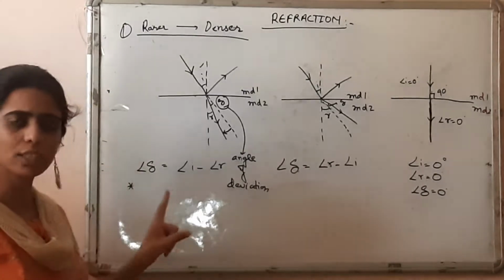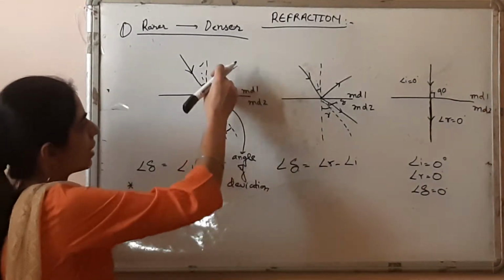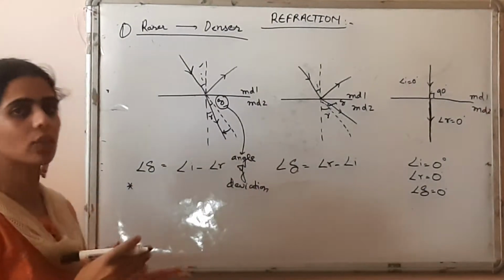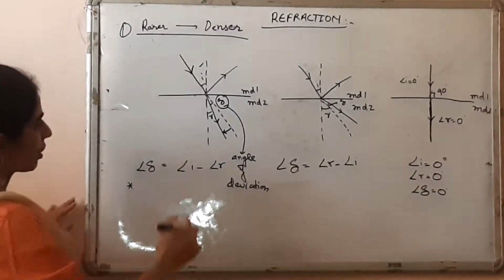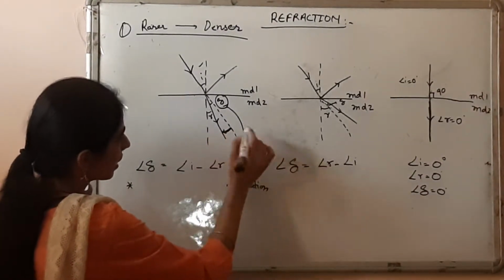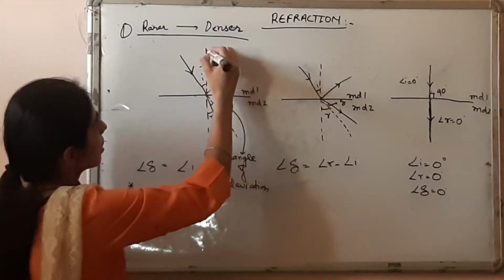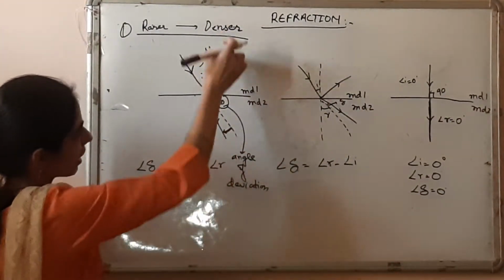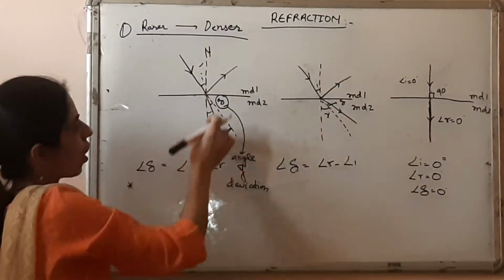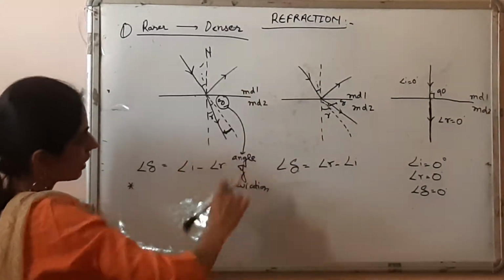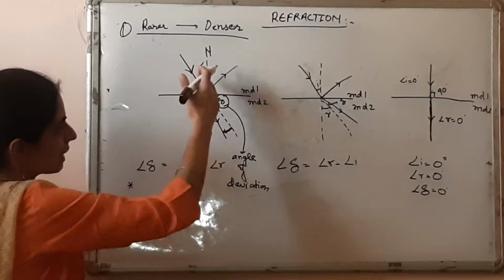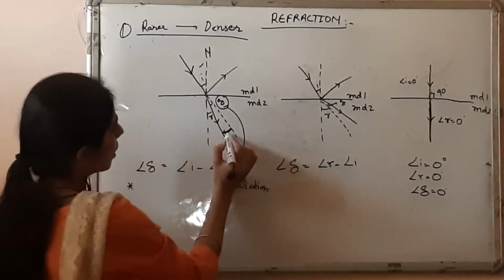An important thing to notice in this first case is that the refracted ray is shifted towards the normal. Please look at the diagram. This refracted ray should have been here, and it is moving towards the normal. Children, this is our normal, denoted by N. A dash perpendicular drawn on this plane is a normal. And this refracted ray has shifted towards the normal.